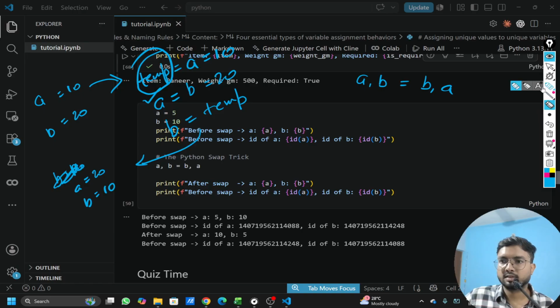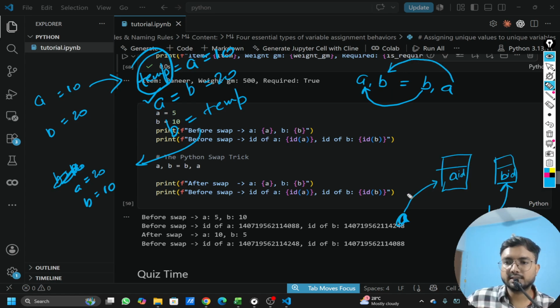Yeah. So this will directly allocate B to A and A to B. So this is something that is happening here. So you can see I've created the memory ID linkage of this, which we have already seen. And this is the pointer connecting to that. Now, when we will try to swap it, it's like just directly swap these two.